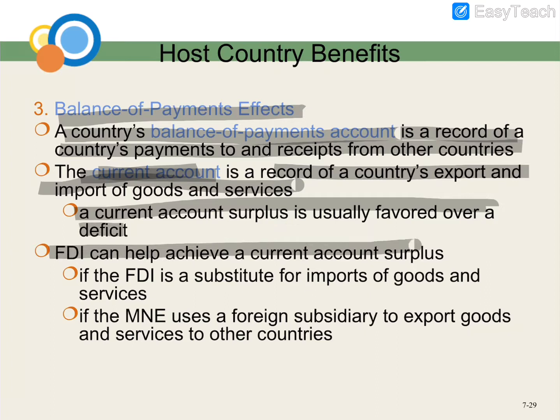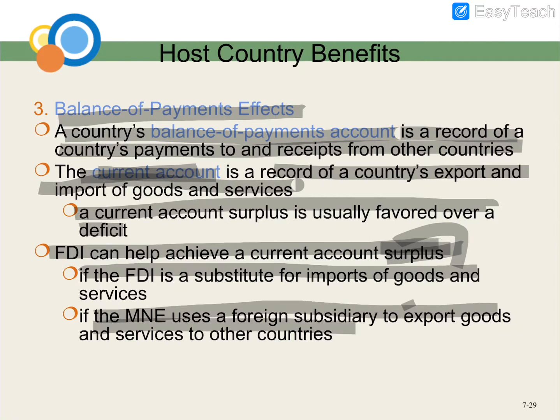FDI can help achieve a current account surplus if the FDI is a substitute for imports of goods and services, or if FDI uses the foreign subsidiary to export goods and services to other countries. So this is the balance of payments effect. Memorize just this one.